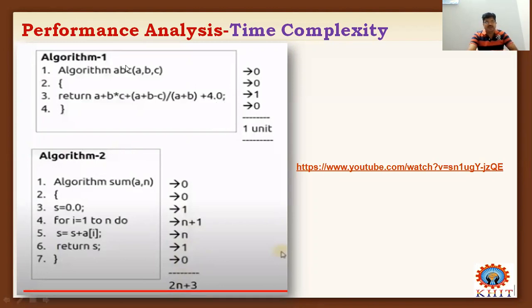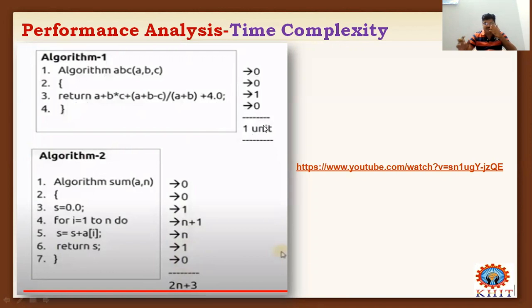So once you calculate the number of times each and every instruction of an algorithm is executed, that will be listed over here. Now add all these. 0 plus 0 plus 1 plus 0. Total is 1. You got 1. Now what we will do?